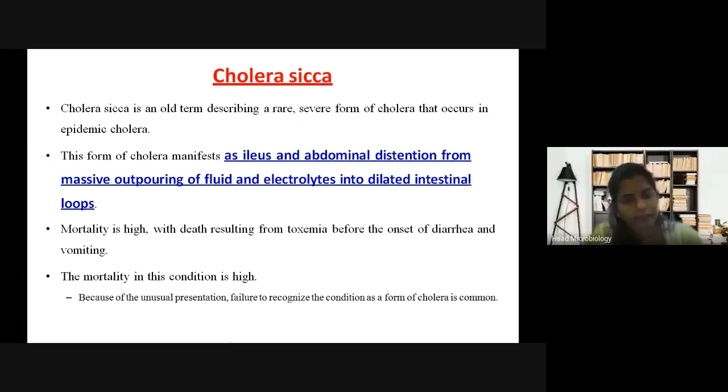The mortality in this condition is high because of the unusual presentation. Failure to recognize the condition as a form of cholera is common.